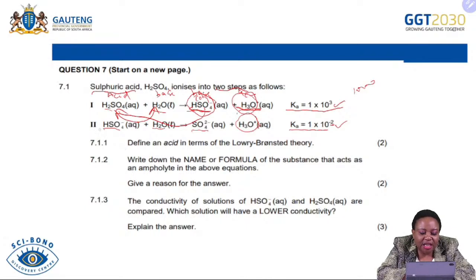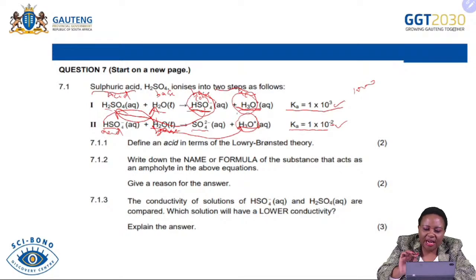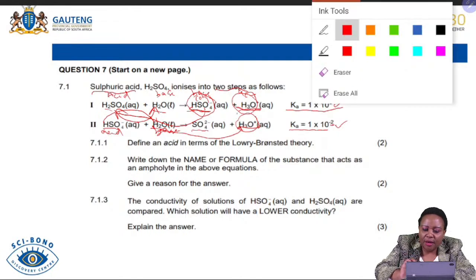In our second reaction, we can see it's also a hydrogen sulfate reaction with water. So what happened here? Because the hydronium ion is formed, it means water accepted a proton. So water here is still a base again, but this one here is now an acid. Can you see why it is an acid? Because it has donated a proton to water, and as water is getting a proton, water is now